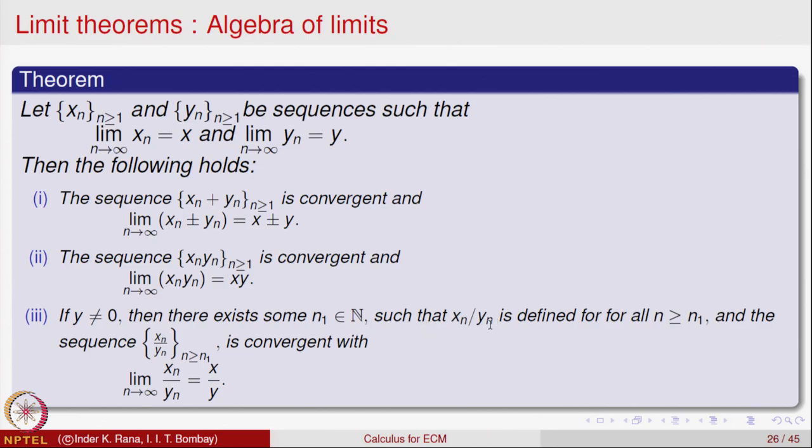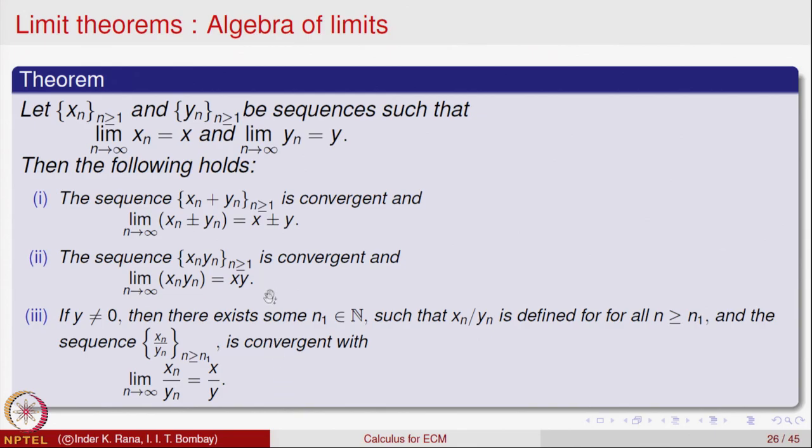That means x_n over y_n is defined for all n bigger than or equal to n_1 from that stage onwards. So we have a sequence x_n over y_n which starts with n_1 onwards. This sequence is convergent and its limit of x_n over y_n is equal to x over y. So the limit of the quotient of convergent sequences is the quotient of the limits, provided the denominator limit is not equal to 0.